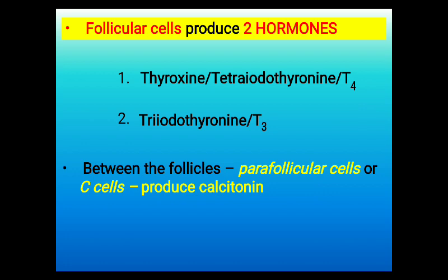Thyroid follicular cells produce two hormones. They are thyroxine or tetraiodothyronine or T4. Second one is triiodothyronine or T3. So T3 and T4 are the two hormones produced by thyroid follicular cells, and between the follicular cells there are parafollicular cells or C cells which produce the hormone calcitonin.